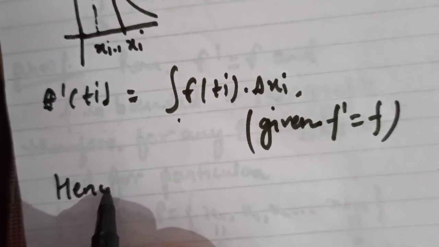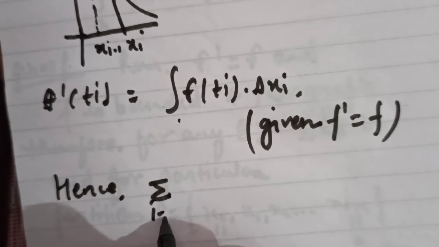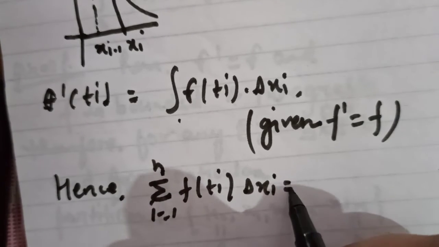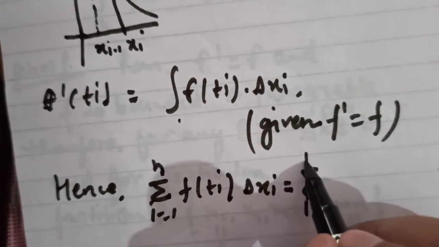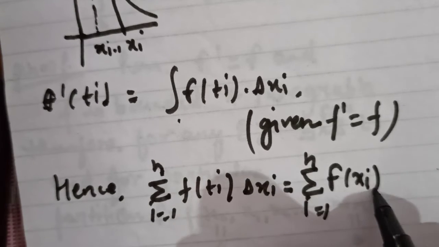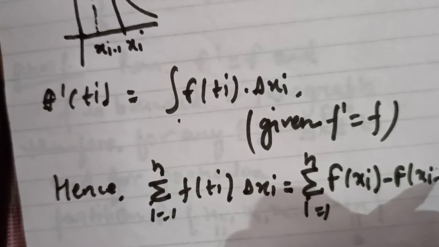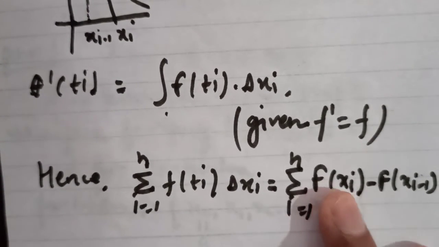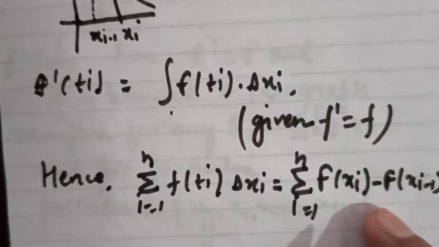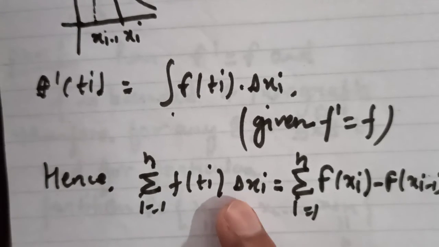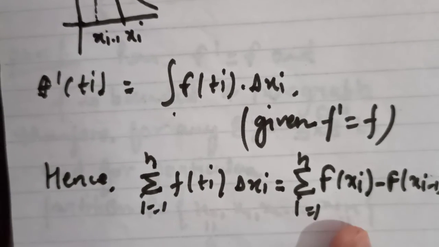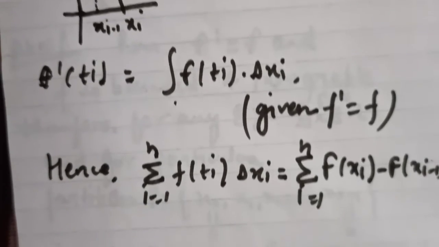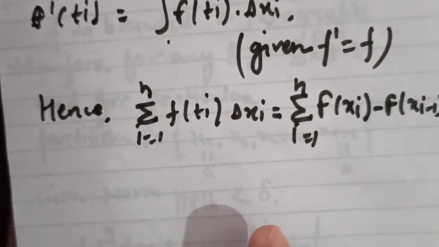Hence you can say the sum over i equals 1 to n of f(ti) into delta xi equals the sum over i equals 1 to n of f(xi) minus f(xi minus 1). You apply the Lagrange's mean value theorem, and when you take the summation of both of these functions, it becomes f(b) minus f(a).